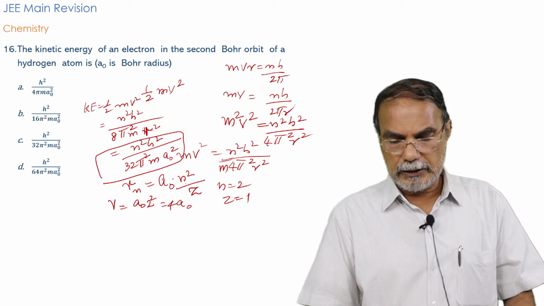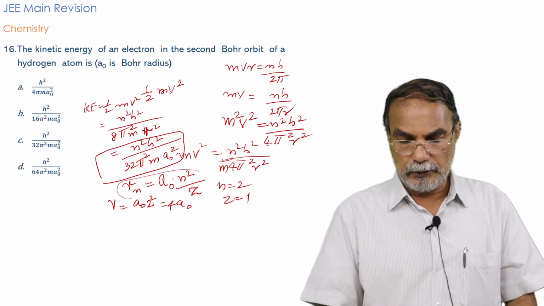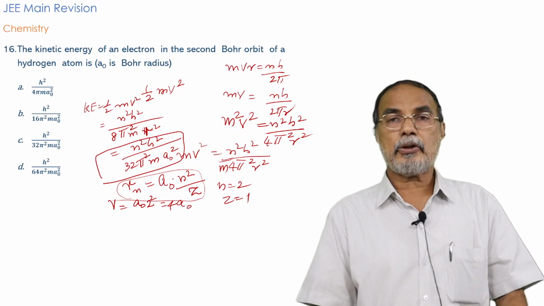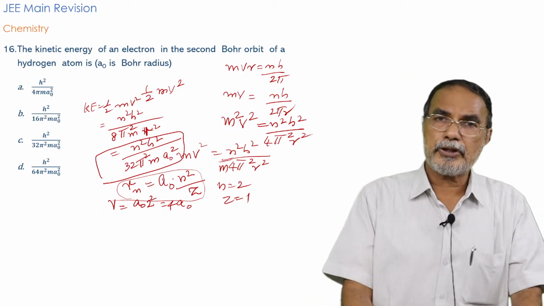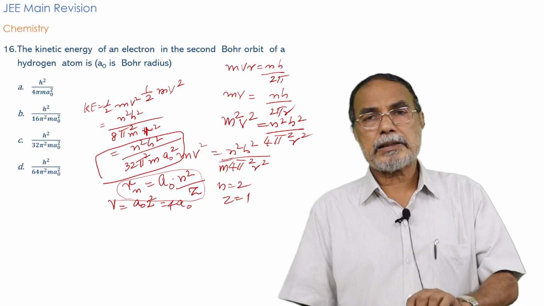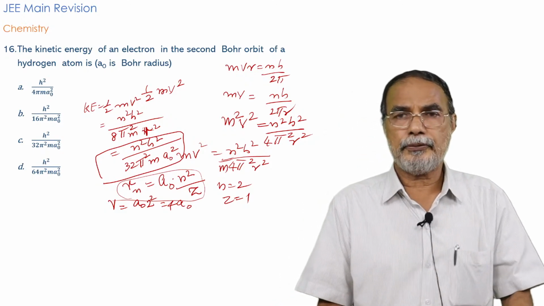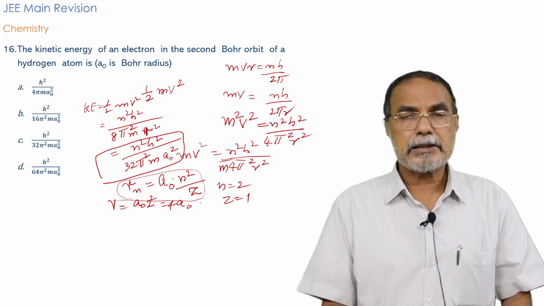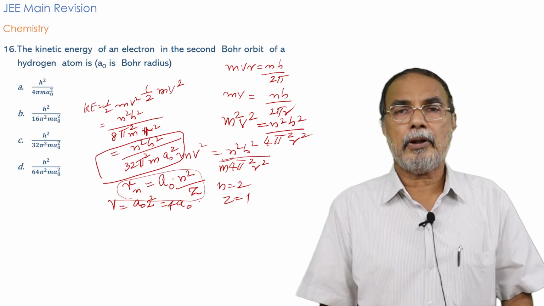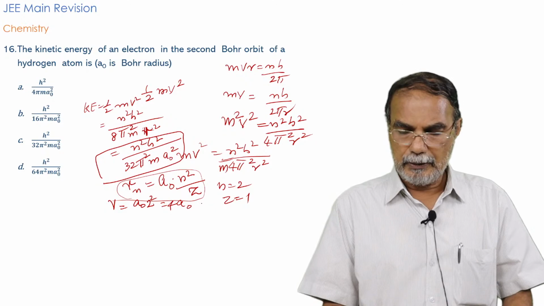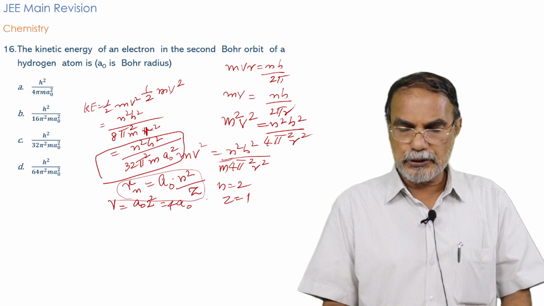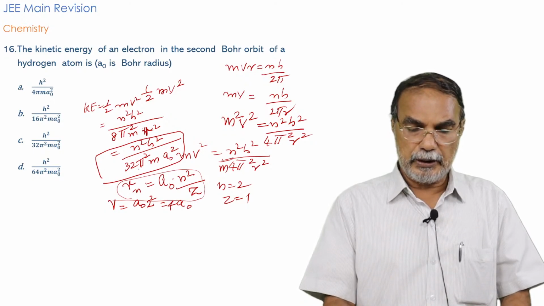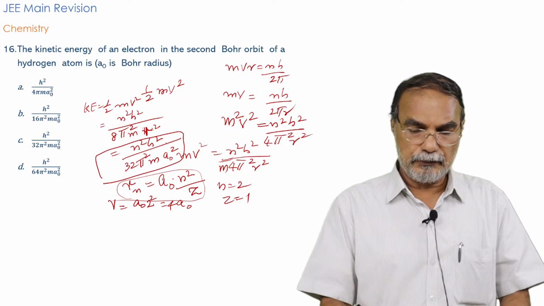And this expression you must also keep in mind, which I told you before: Rn is equal to a0 into n square by z, where a0 is the first Bohr radius, n is the quantum number of that particular orbit, and z is the atomic number, which for hydrogen is 1. So n is equal to 2, z is equal to 1, so it is equal to 4a0. Substitute 4a0 for r, and you get the expression for kinetic energy.